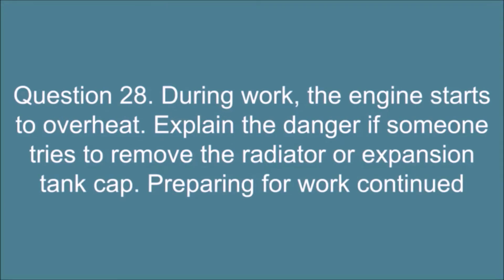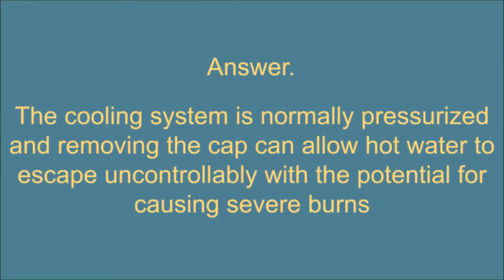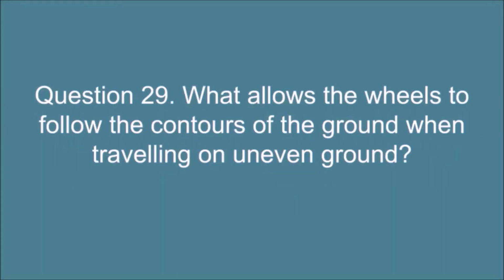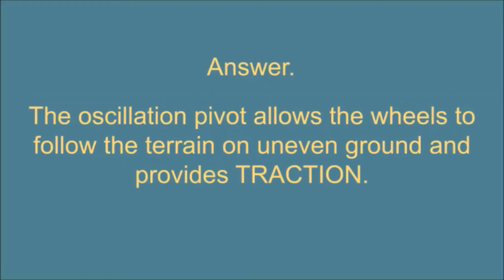Question 28. During work, the engine starts to overheat. Explain the danger if someone tries to remove the radiator or expansion tank cap. Answer: the cooling system is normally pressurized and removing the cap can allow hot water to escape uncontrollably with the potential for causing severe burns. Question 29. What allows the wheels to follow the contours of the ground when traveling on uneven ground? Answer: the oscillation pivot allows the wheels to follow the terrain on uneven ground and provides traction.